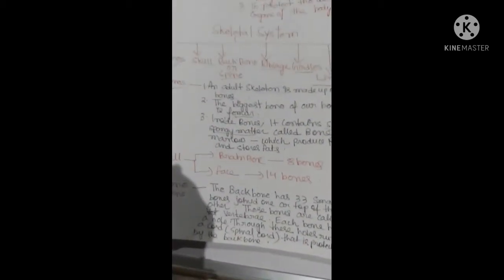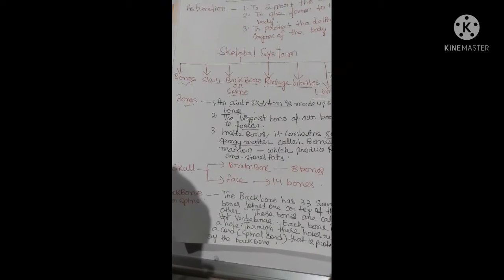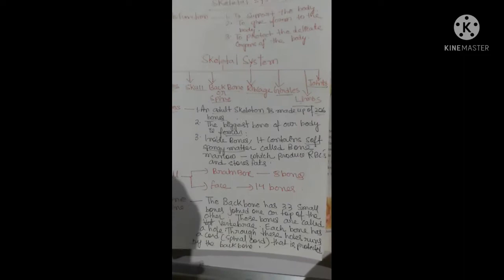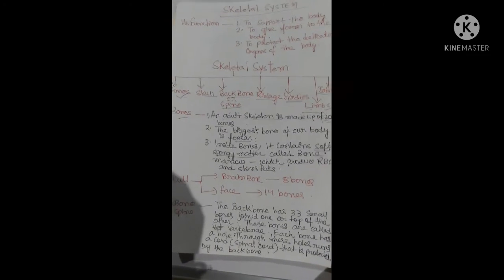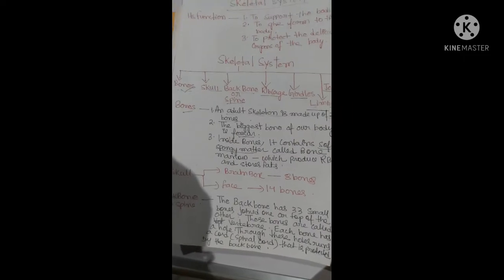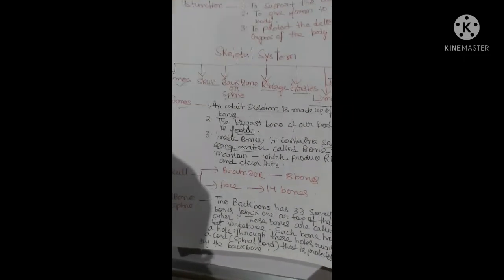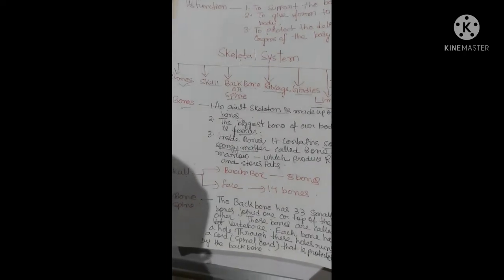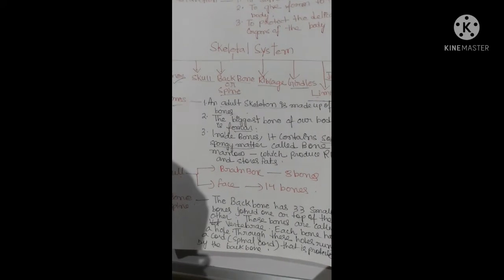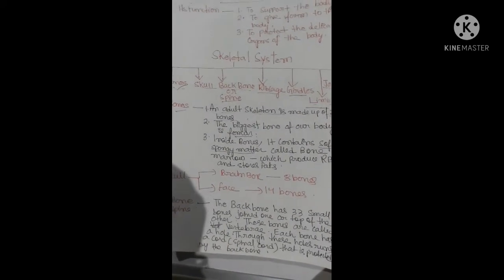Now come to the skull. Skull means the upper face part. The skull is made up of brain box and face. I want to tell you one thing. When we die, we are buried under the earth's crust. After some time you will find all the skin has decomposed. These are biodegradable, eaten by bacteria, fungus and some insects, and decomposed into the soil. But bones are never decomposed. They remain as they are.